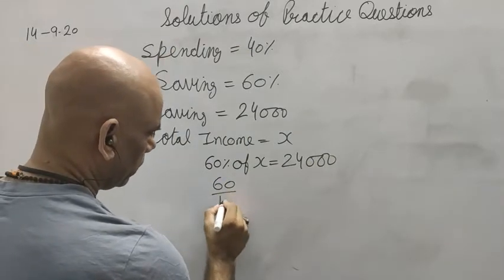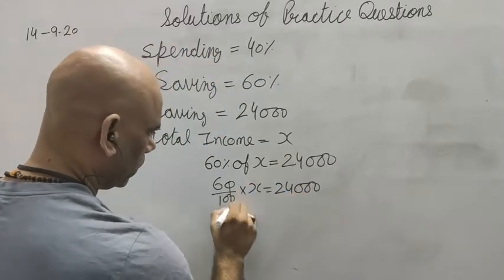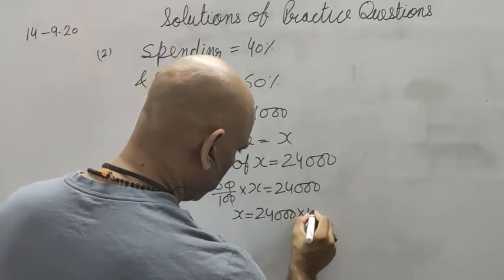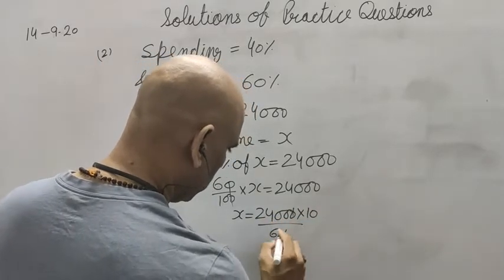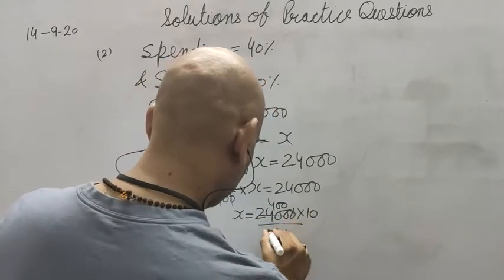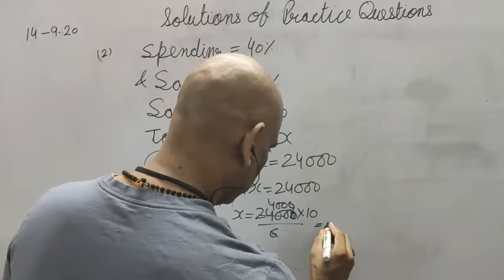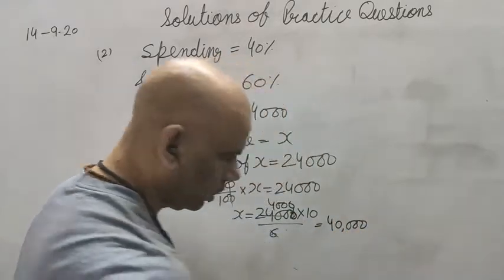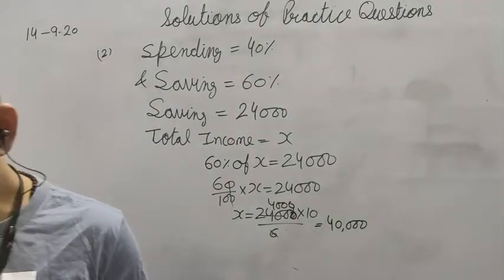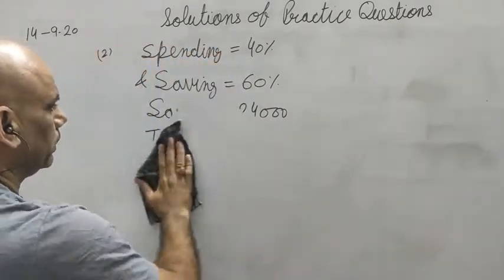So 60 upon 100 into x, 24,000, 0 is cancelled, so I got 24,000 into 10 upon 60, 0 and 0 cancel, 6, 400, and so 0 was not here, okay, sorry, so 40,000. 40,000 is my total income. Those who have done it 60,000, that is wrong. Now, question number 3.